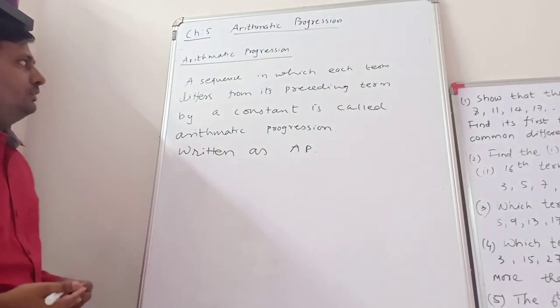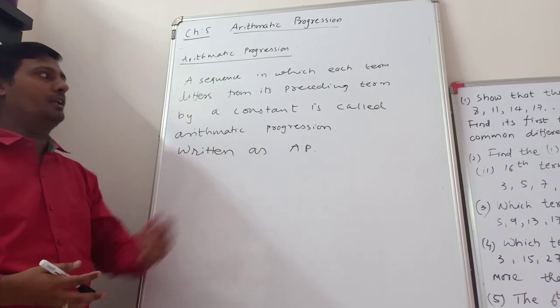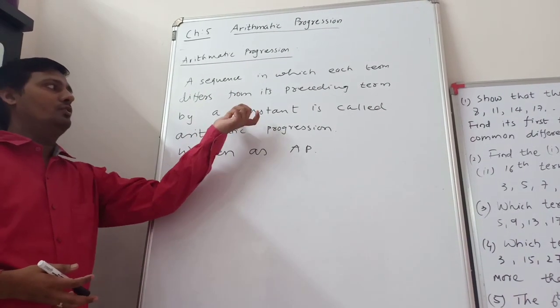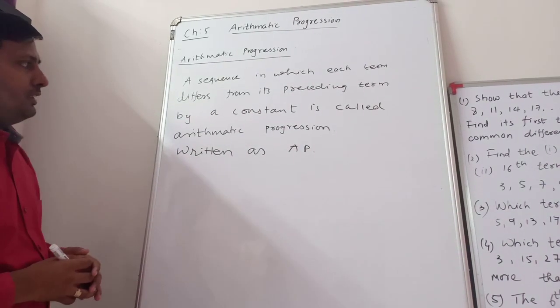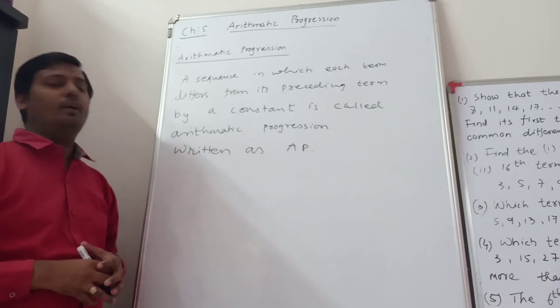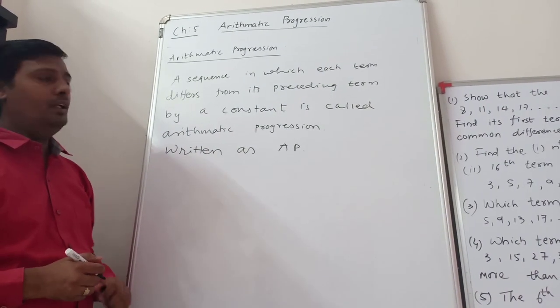This constant is called the common difference. We will see some examples. It is called the arithmetic progression, written as AP. Clear?